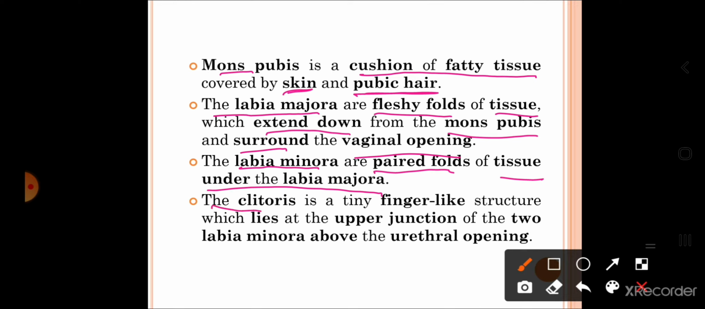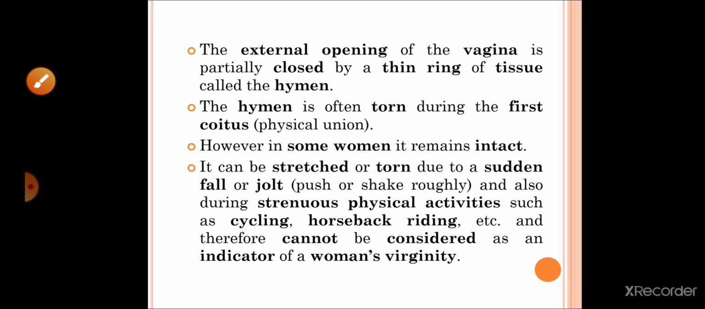The clitoris is a finger-like projection which lies at the upper junction of two labia minora above the urethral opening. So, what is clitoris? At the upper region where the two labia minora meet, there is a tiny finger-like projection which is called the clitoris, and it will be found above the urethral opening.